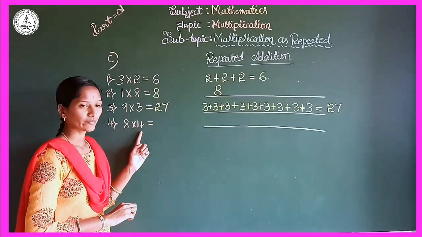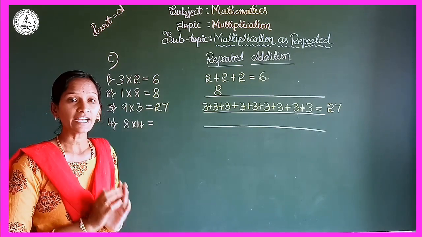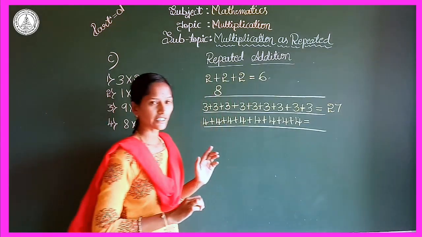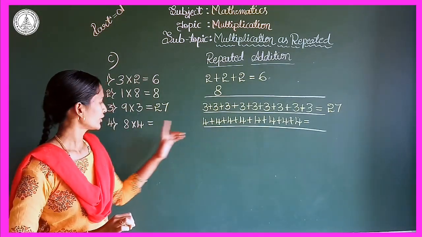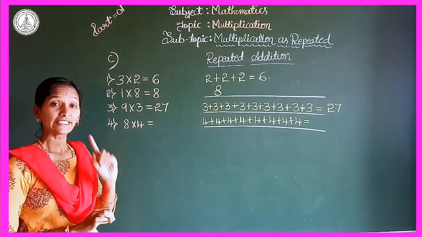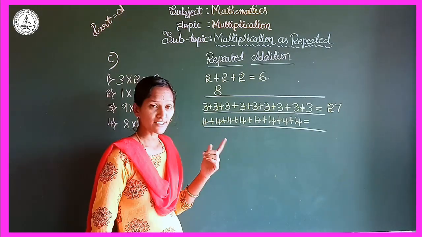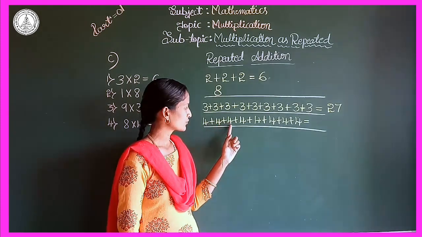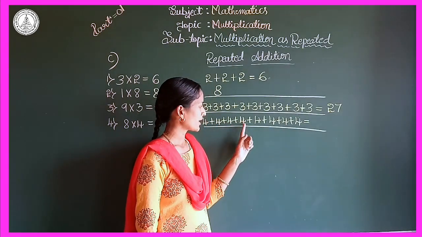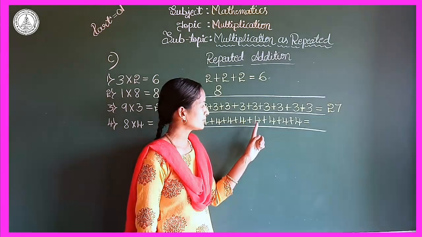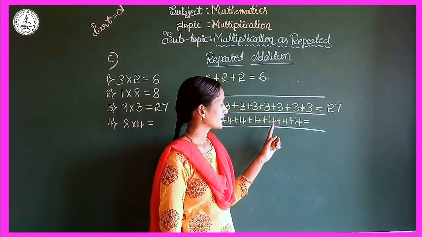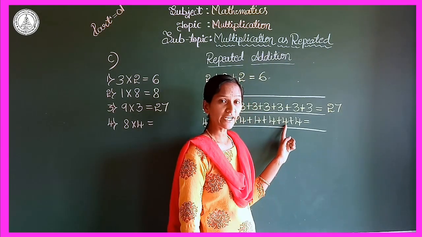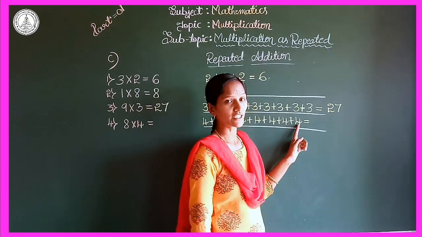8 into 4. It means here they add the number 4 how many times? 8 times. See here. What is the answer? Let's find out. So 4 plus 4 is 8. 8 plus 4 is 12. 12 plus 4 is 16. 16 plus 4 is 20. 20 plus 4, 24. 24 plus 4, 28. 28 plus 4 is 32.